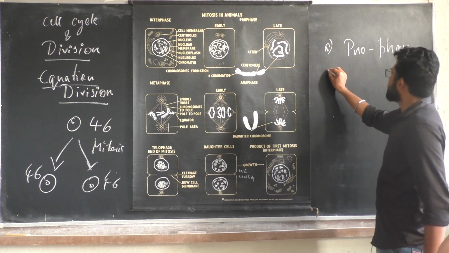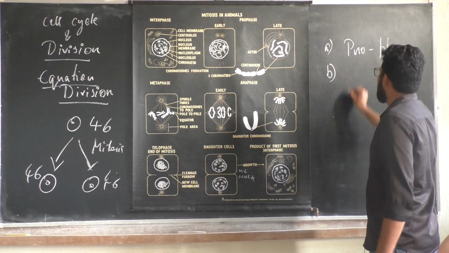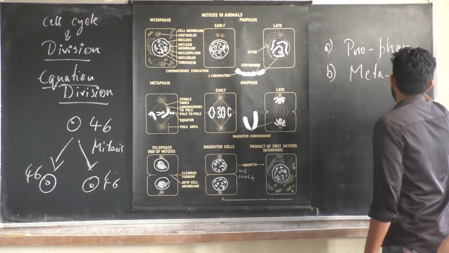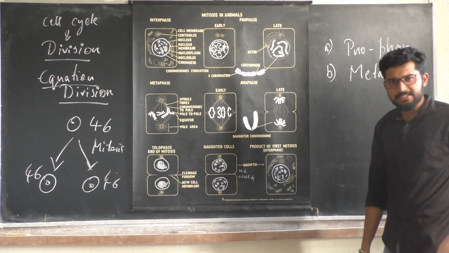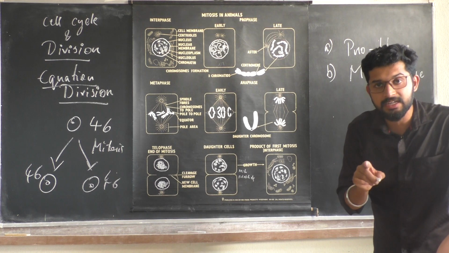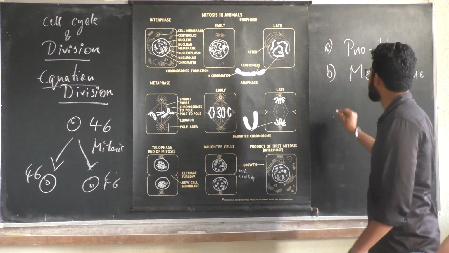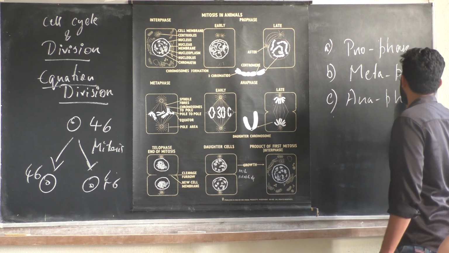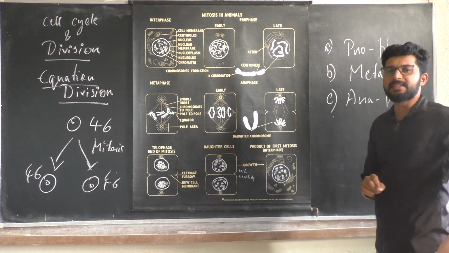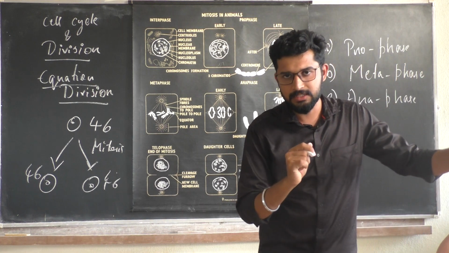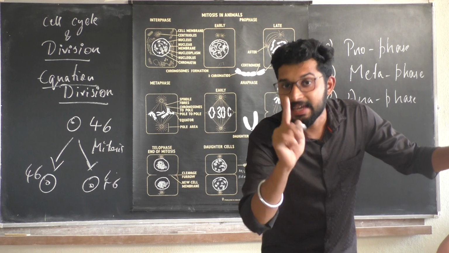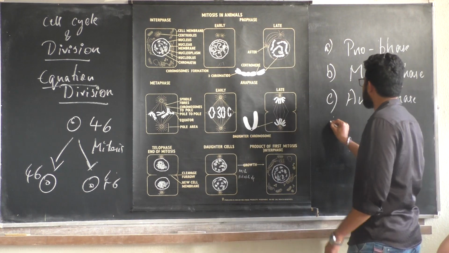The second one is called metaphase, M-E-T-A, metaphase. The third one is called anaphase. What about the fourth one, dear students? First one is prophase, metaphase, anaphase, and the fourth one is telophase.